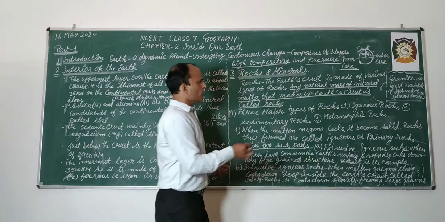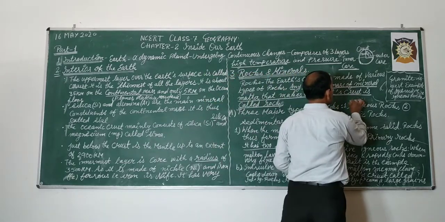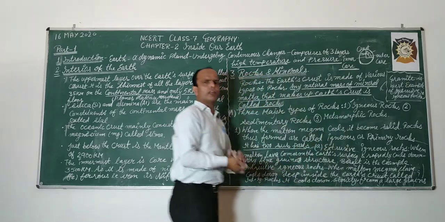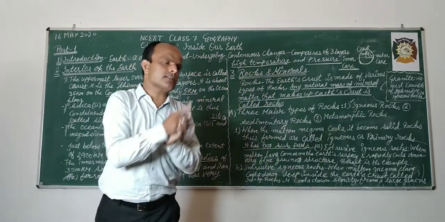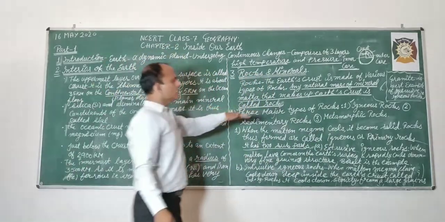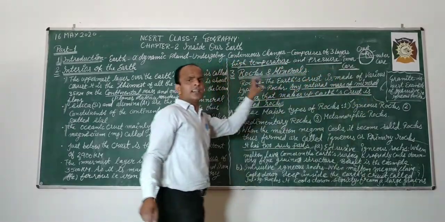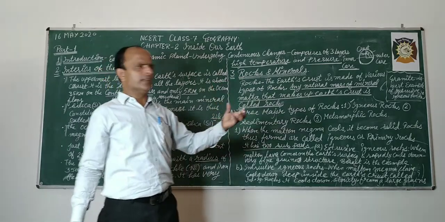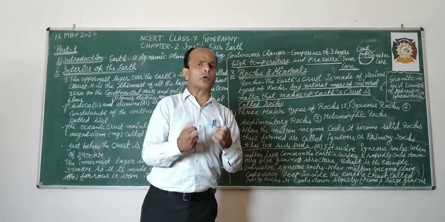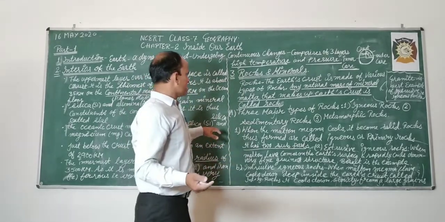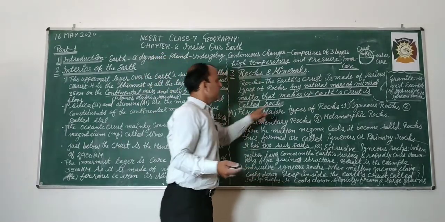So in today's class we will discuss only igneous rocks. Sedimentary rocks and metamorphic rocks will be discussed in our next lecture. So we will come to our first, igneous rocks, जिसको हम हिंदी में आग्नेय शैल कहते हैं, आग से उत्पन्न हो रही. Igneous है जिसके अंदर आग होती है, गर्मी होती है, टेम्परेचर होता है. So first is igneous rock.